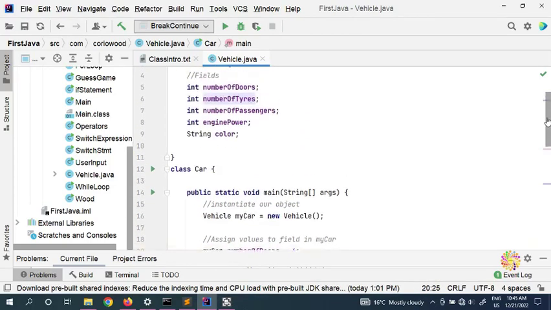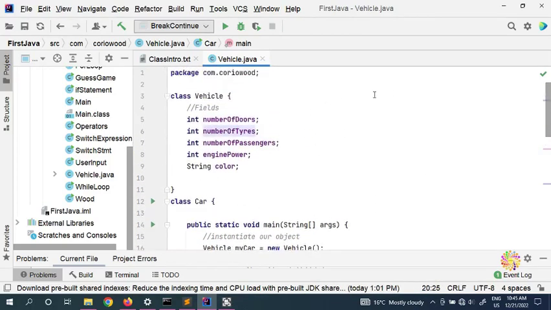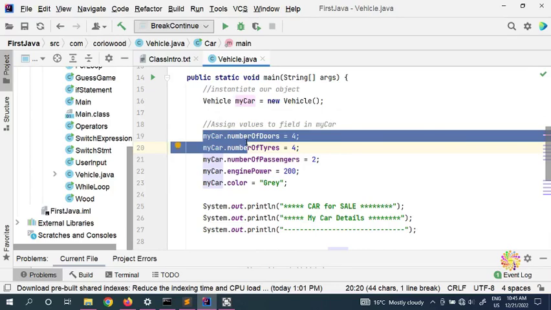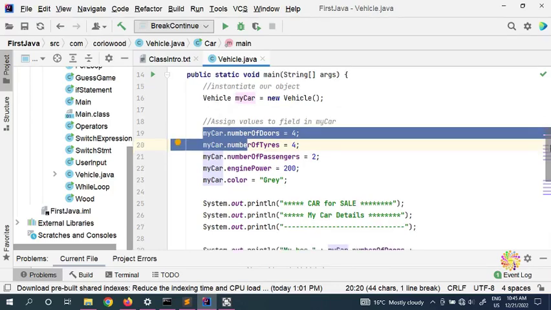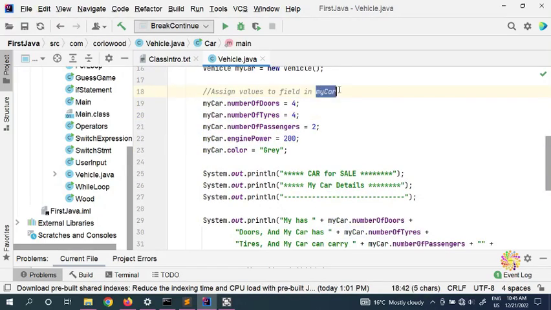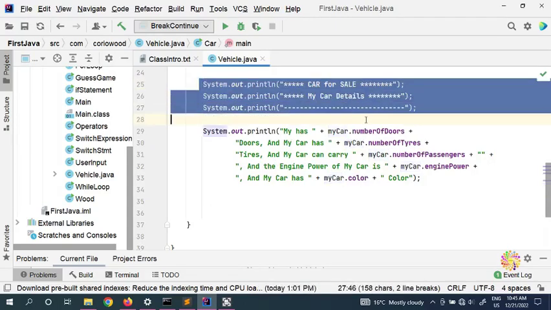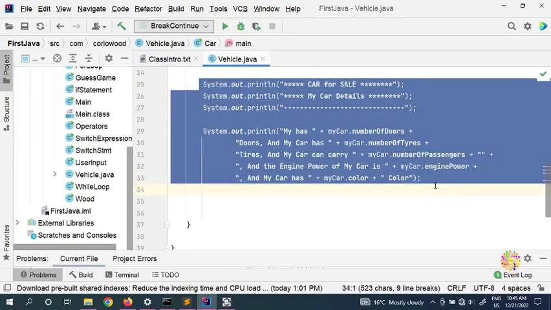As I said, we didn't even put the constructor or anything, but behind the scenes Java is creating the constructor of the class vehicle. So we are assigning values to our objects, which is my car. My car is my object, and here we are just outputting some sort of a program that we are selling our car. The car is for sale. So here we're gonna run. So we're gonna go here, class car.